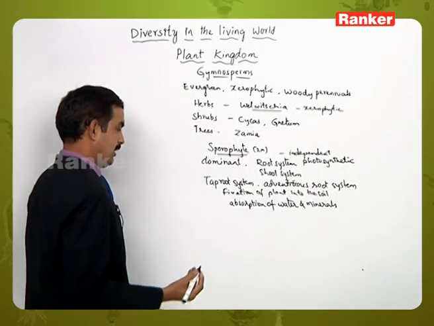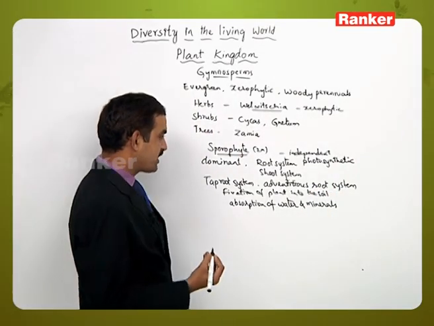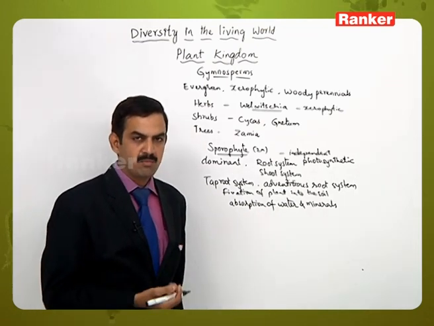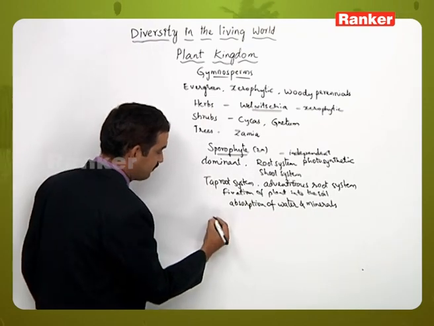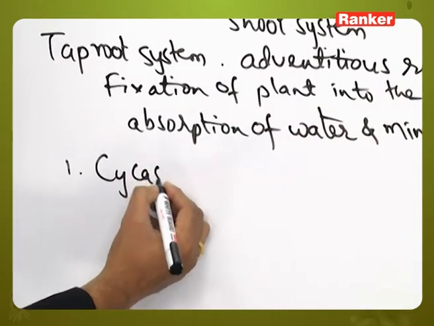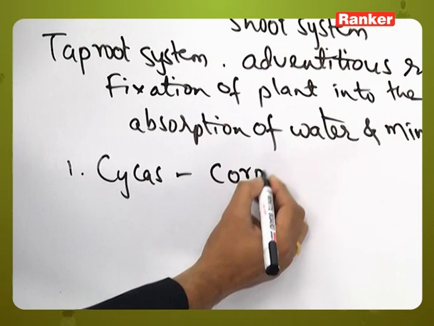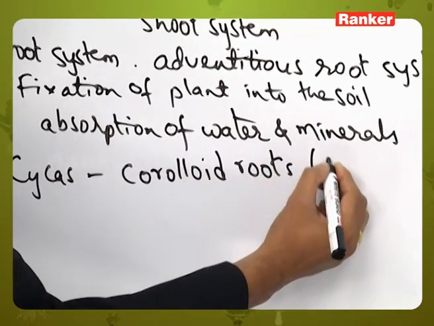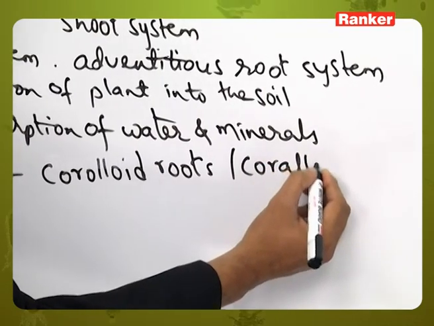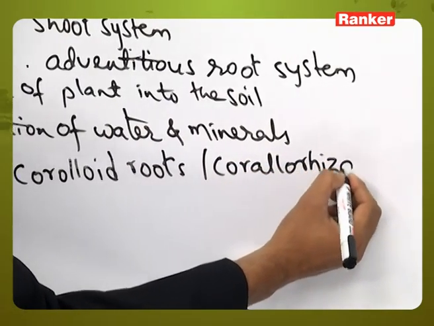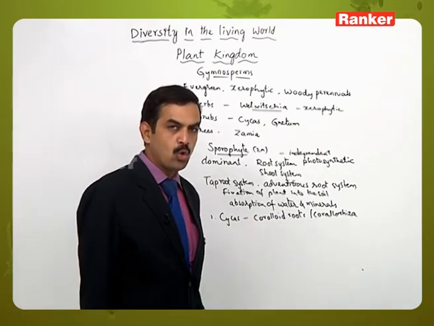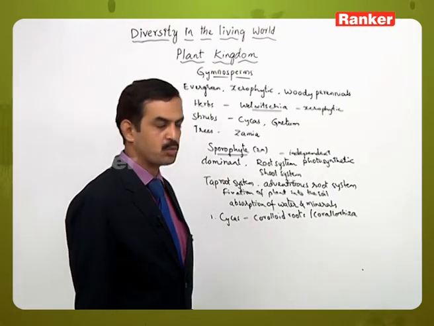Then there are some members which show some special or particular features, like in cycas we can see the presence of coralloid roots or corallorhiza. Morphologically the roots appear to be coral-like structures, that's why these are called corallorhiza.